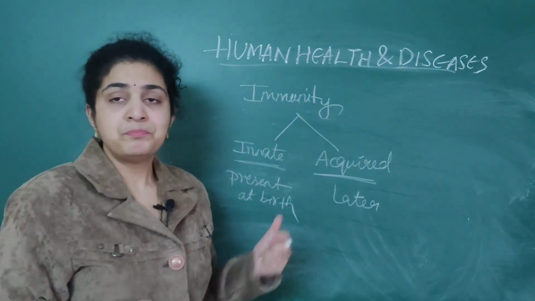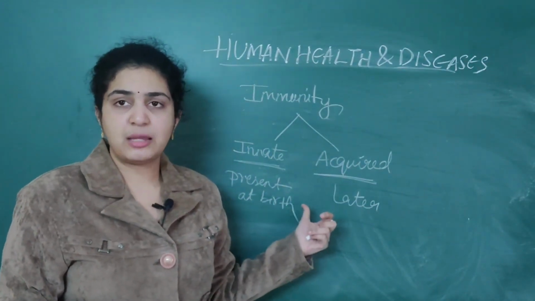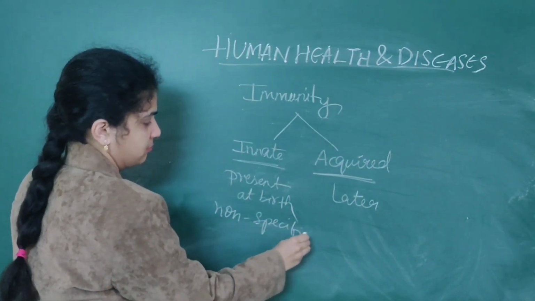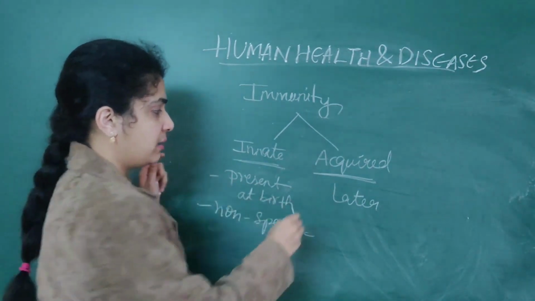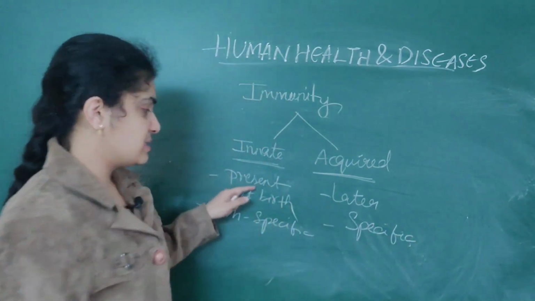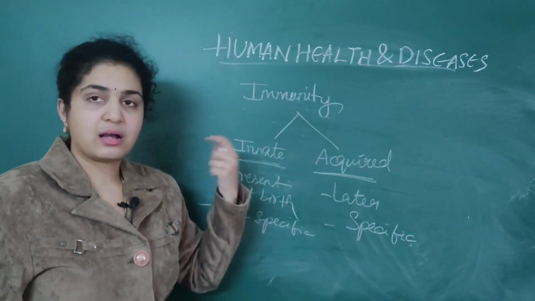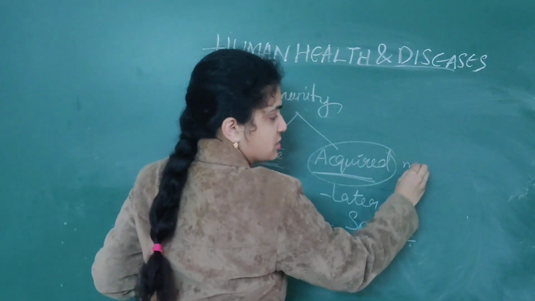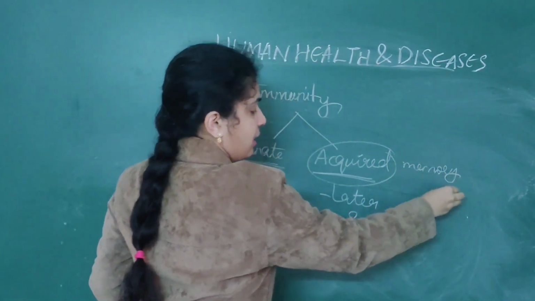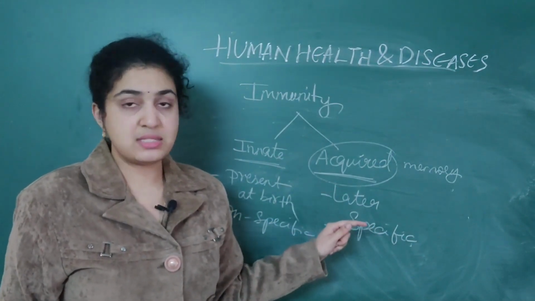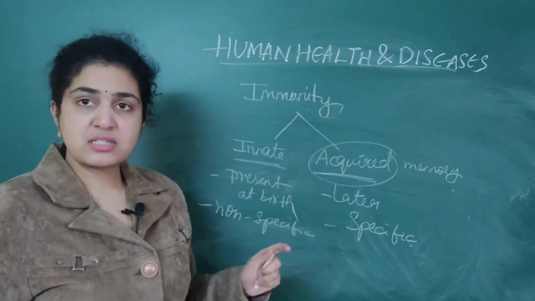Innate immunity is present at birth, and it is non-specific, whereas acquired immunity is specific. Acquired immunity occurs later and is also called memory type of immunity. So these are the main two differences between innate immunity and acquired immunity.